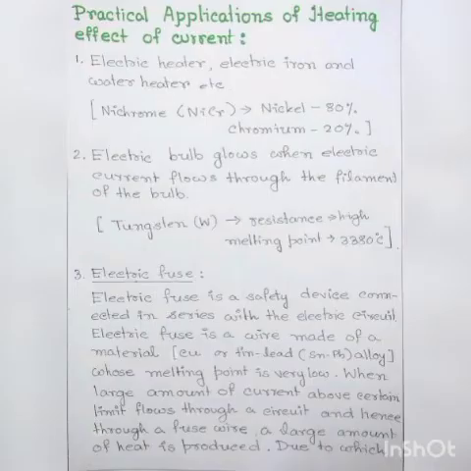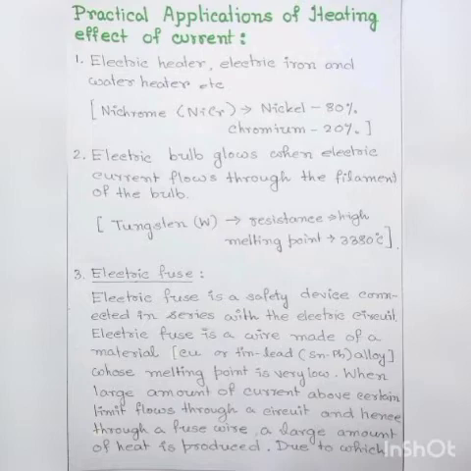Next, we will discuss some practical applications of heating effect of current. Number 1, electric heater, electric iron and water heater all work on the heating effect of current. The element of electric heater is made of nichrome. Since resistance of nichrome is very high and we know heat is directly proportional to resistance, therefore a large amount of heat is produced in the element of the electric heater. Thus, filament of the electric heater becomes red hot.